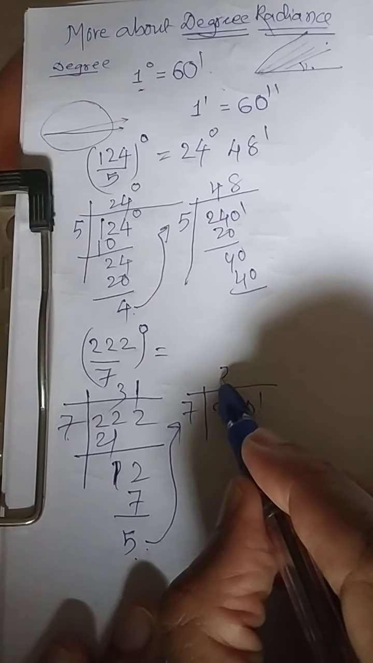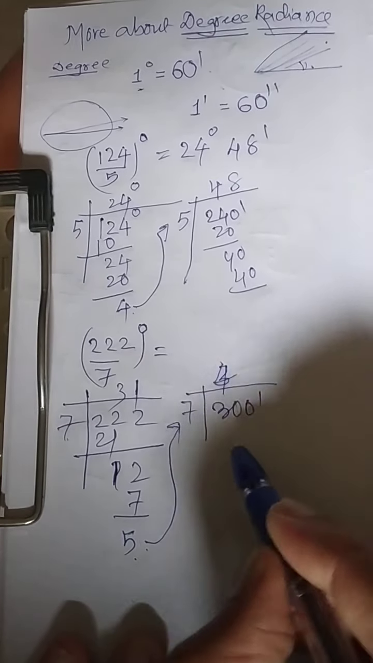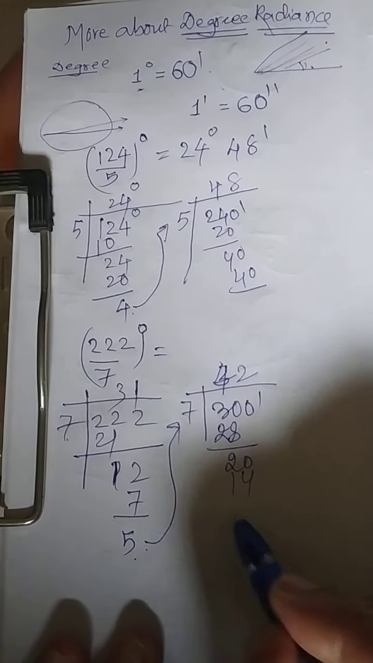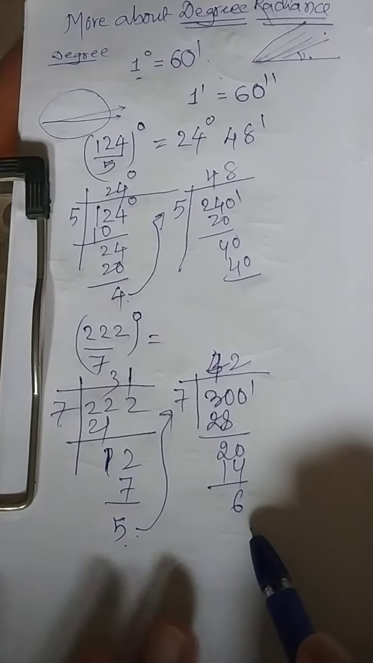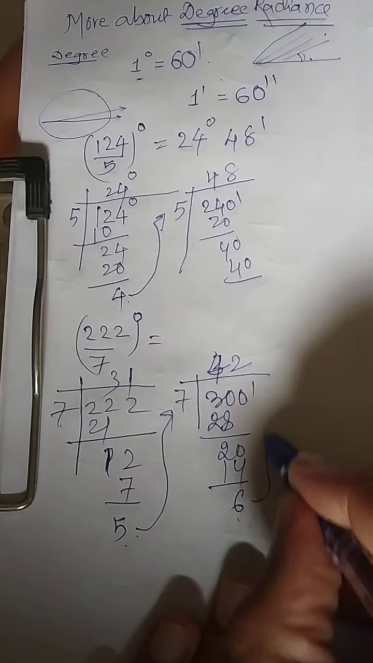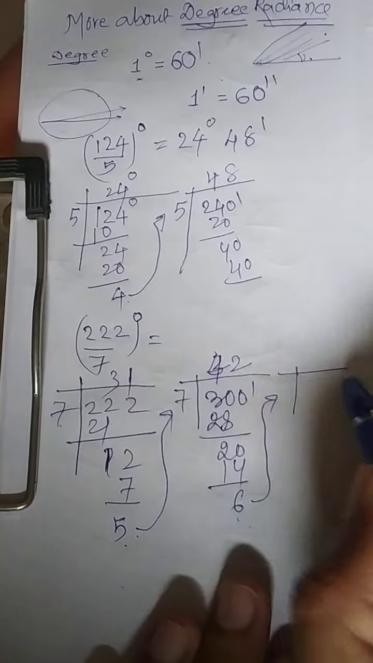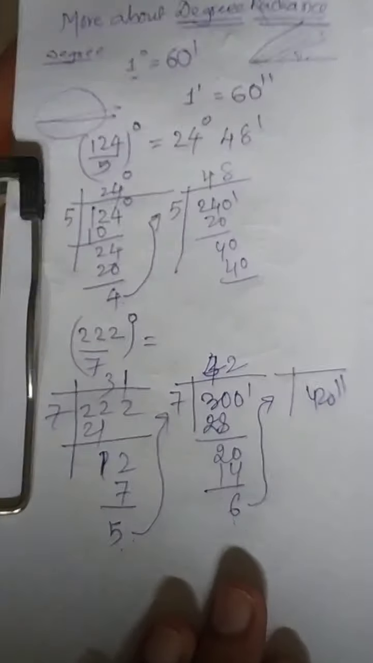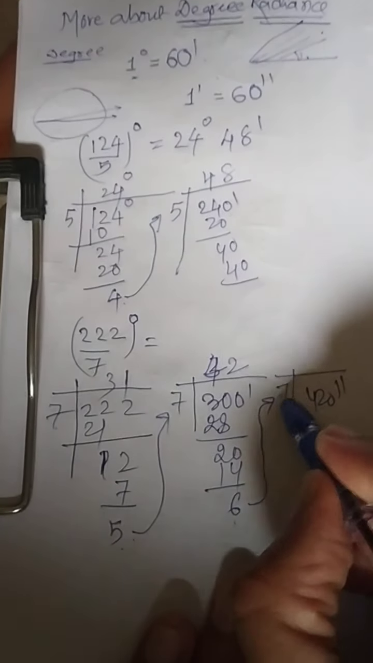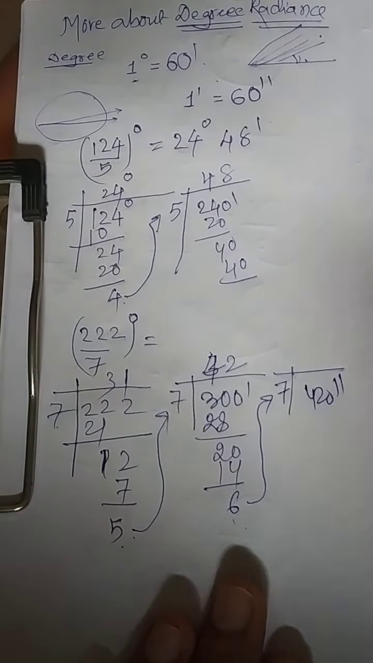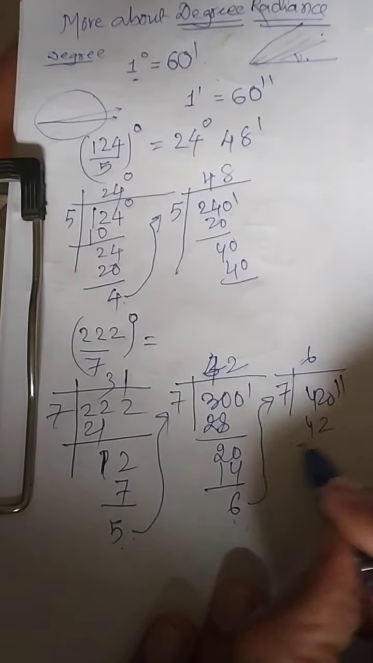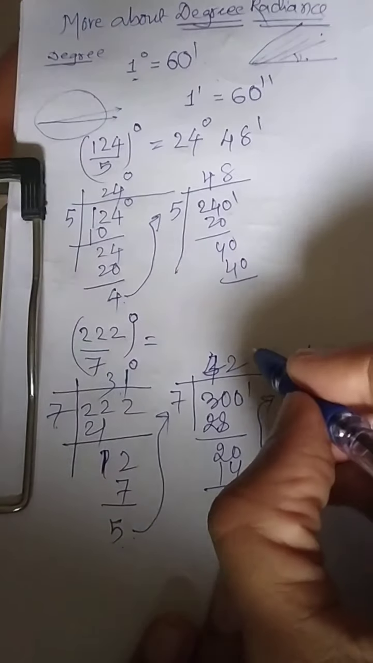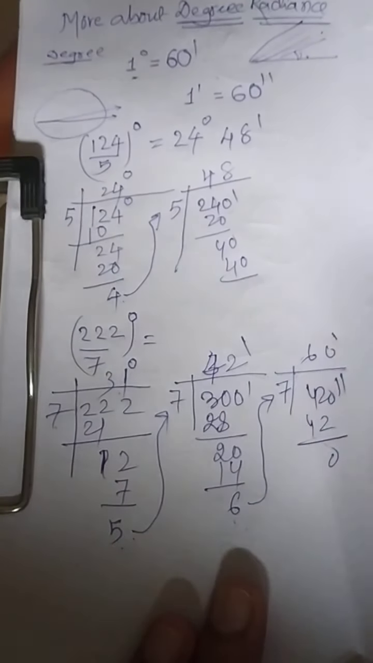7 4s are 28. Left is 20. 7 2s are 14. Left is 6. Now this is 6 minutes. Now you cannot divide, so 6 is to be brought over here. Again, 6 60s are 360 seconds. Now again divided by 7. So this information is degree, this information is minute, this information is second.